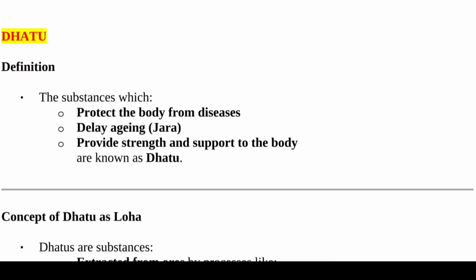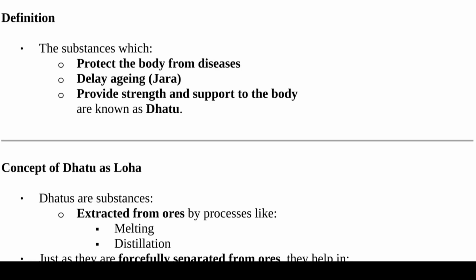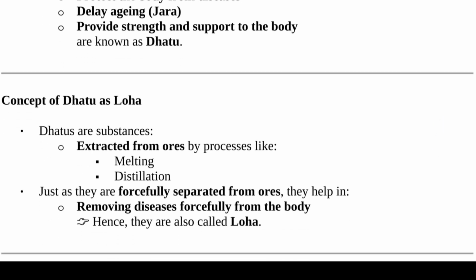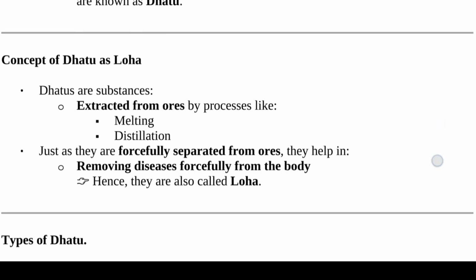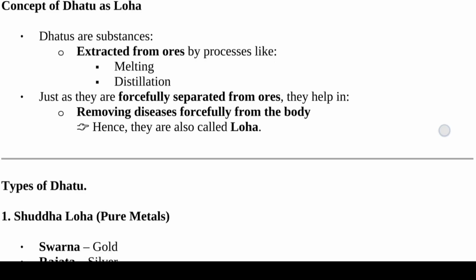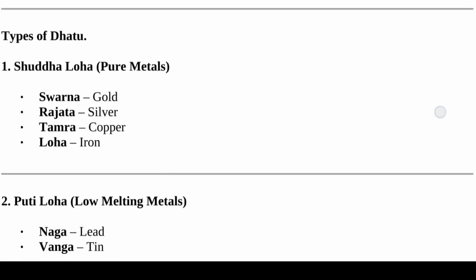Now we see Dhatu, the substances which protect the body from diseases, delay aging, provide strength and support to the body, are called Dhatu. Concept of Dhatu as Loha: because Dhatu are substances extracted from ores by processes like melting and distillation, and just as they are forcefully separated from ores, they help in removing diseases forcefully from the body, so it is also called Loha.